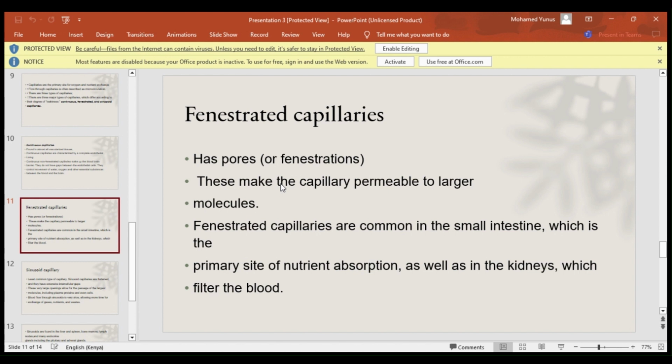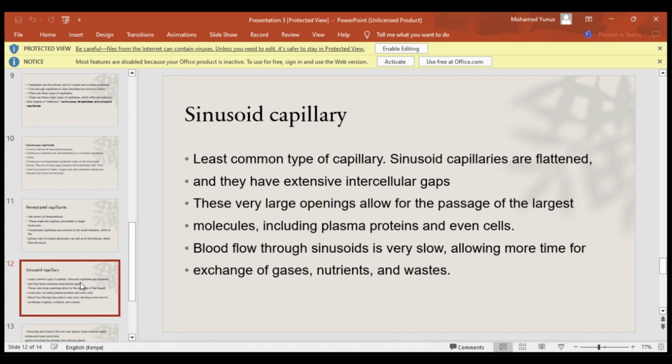For example, let's say maybe you are sieving your tea. If it's tea leaves, they won't pass through the pores, and the water will pass easily through the pores. That's the function of these fenestrations, and that's the reason why we find them in the kidneys, to aid with the blood filtration, and also in the small intestine, a site of nutrient absorption.